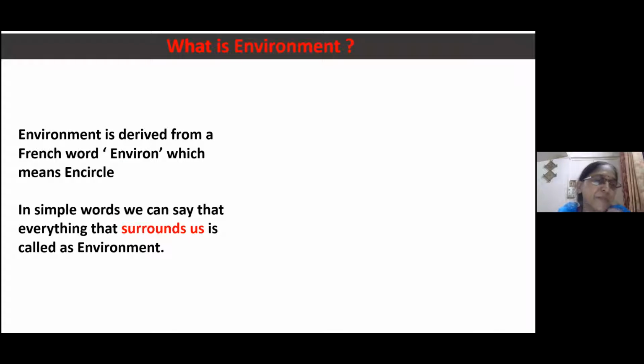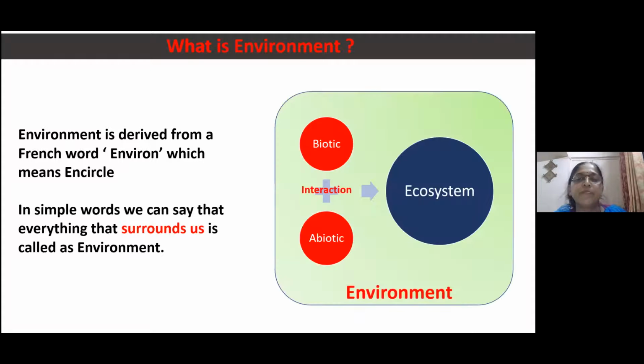In simple words, everything that surrounds us is called as environment. Means when we are sitting at our home, whatever surrounding things are available, whether it is living or non-living, that is called as a environment.